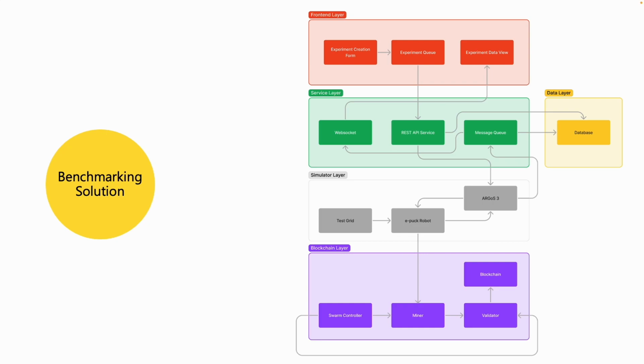A Node.js server is used to store these experiment configurations. The server also runs the experiments by communicating with the Argos 3 simulator. When the experiment is done, the simulator publishes the experiment results to a Redis message queue. The Node.js server obtains this message from the queue and persists the data in a NoSQL database. The app also uses Socket.io to push these results live to the UI.